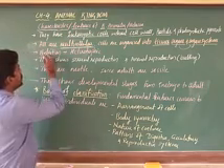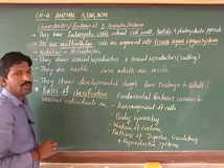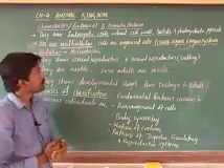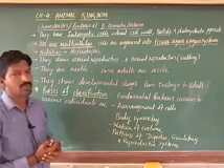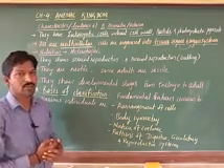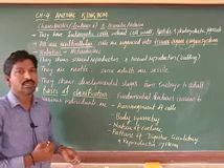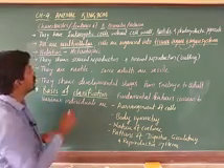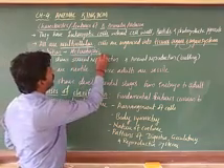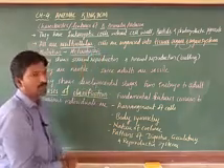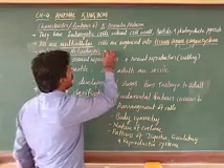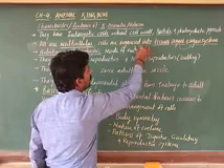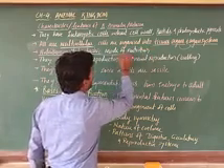Next, mode of nutrition. Nutrition means how they are getting food, how they are taking food. That means whether they are dependent or they are preparing their own food. All animals show the heterotrophic mode of nutrition, very important.